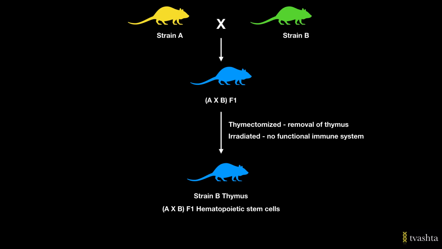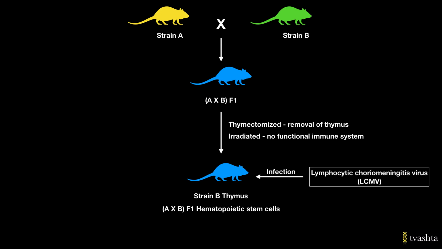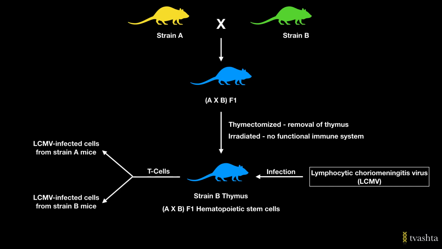Now, these chimeric mice were then infected with a virus named lymphocytic choriomeningitis virus or LCMV. Please note that it is a virus and viruses are intracellular pathogens. So their antigen will be presented on MHC1, and antigens presented on MHC1 are recognized by TC lymphocytes or cytotoxic T cells. Now the question asked here is that if we take T cells from the spleen of this animal, will it be able to kill LCMV infected cells from strain A mice, strain B mice, both, or none?